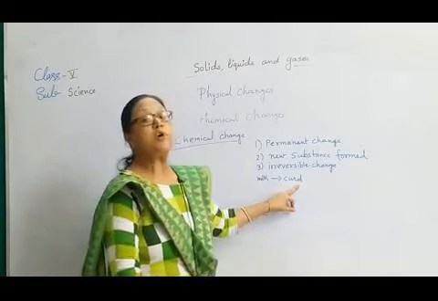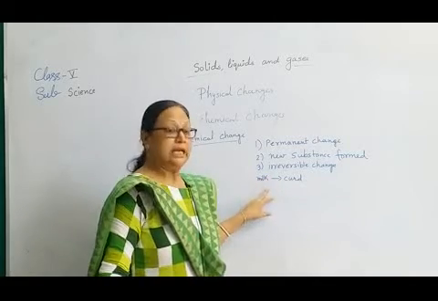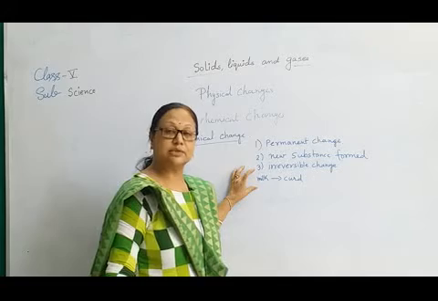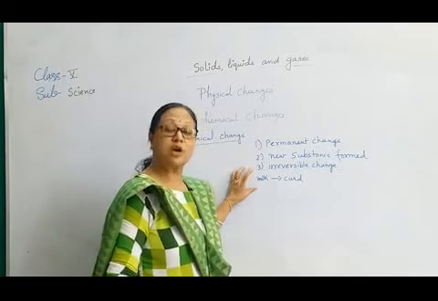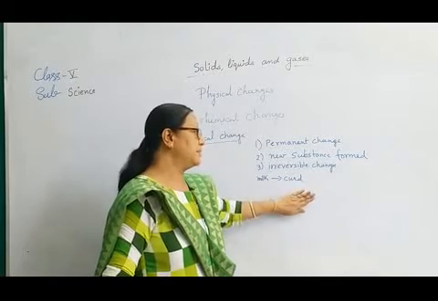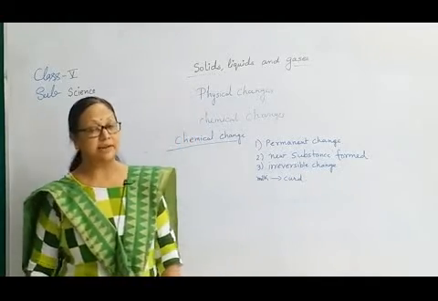But it is no more a good supply of protein, and milk is a good source of protein. So this is a permanent change, a new substance is formed, and the third one is an irreversible change.